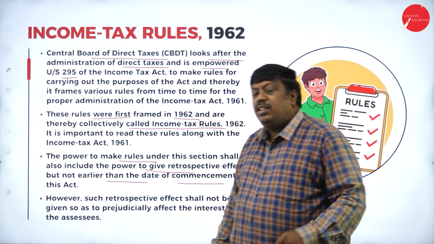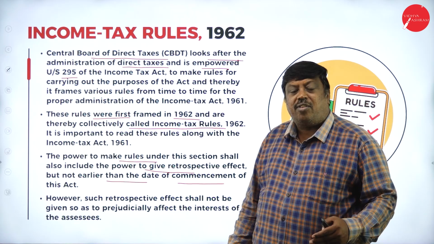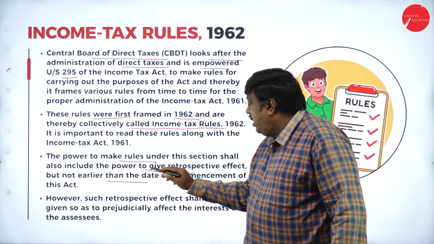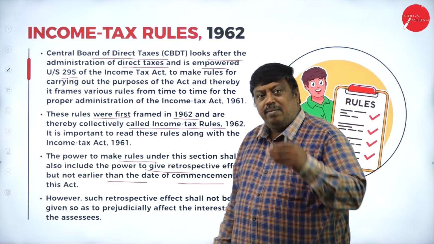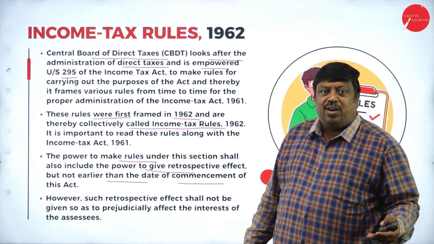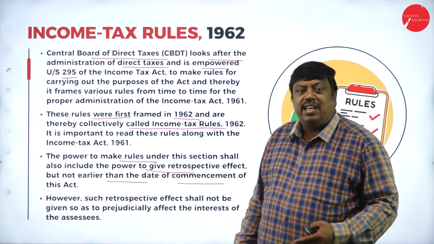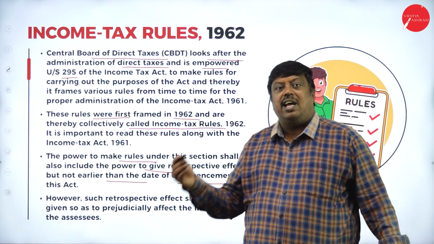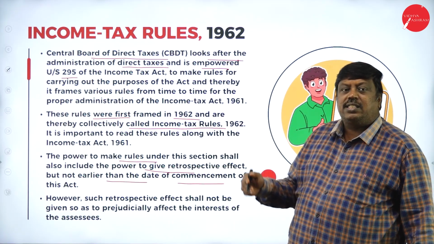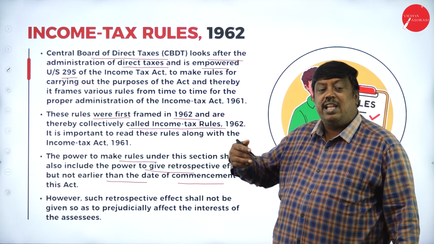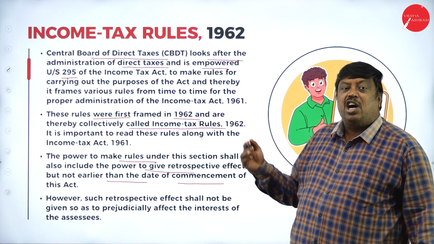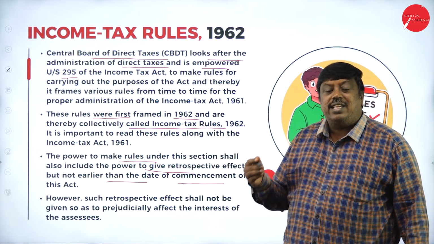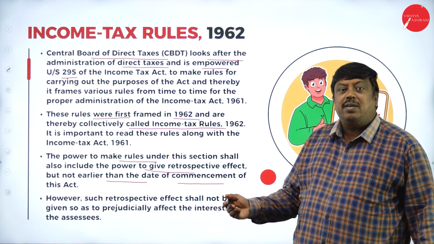They are saying that when the power was given to frame all the rules and regulations, it was not earlier than the date of commencement of this Act. Means before that, in 1960 or 1959, they had not been given any power to frame these things. Only after the approval of the Act of 1961, they started to frame the rules and collect information on how to levy the tax, how much to levy, how to collect the tax, which aids should be created, and what types of income should be there.